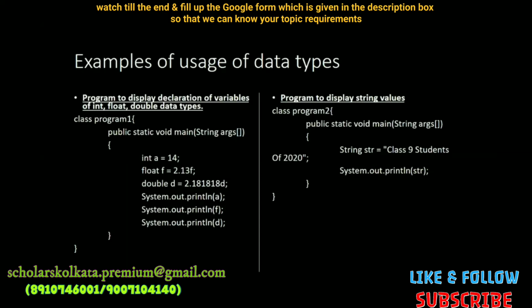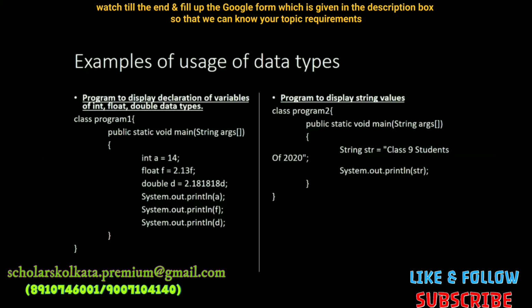Why do we give f at the end of the literal 2.13? Because by default any decimal point or real number is declared as double. So to make sure that the Java compiler understands it as float, we need to give f at the end to make sure that the value is floating type. double d equals 2.181818 is a double. It is not necessary to write a small d at the end of the value, but it is quite good to show that the Java compiler understands and no error is thrown.